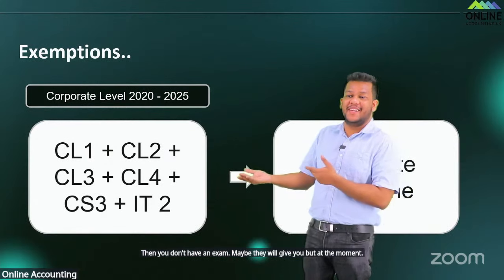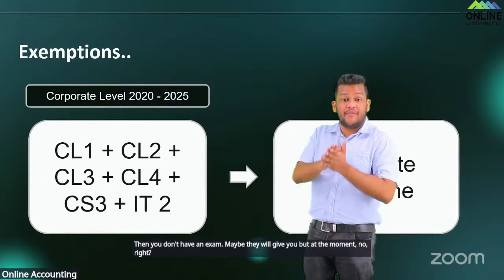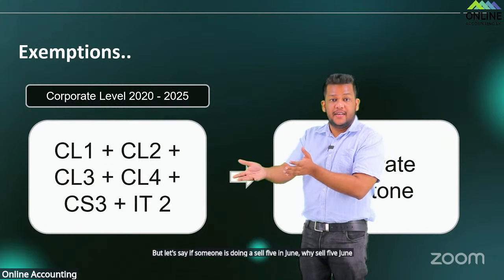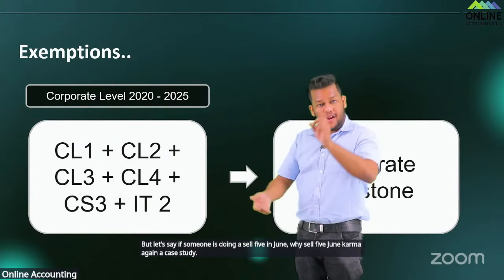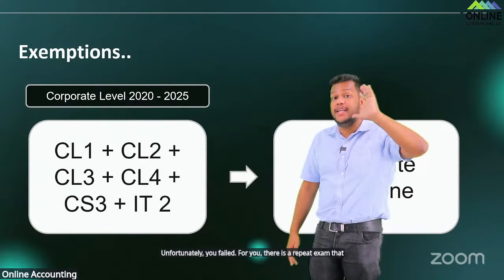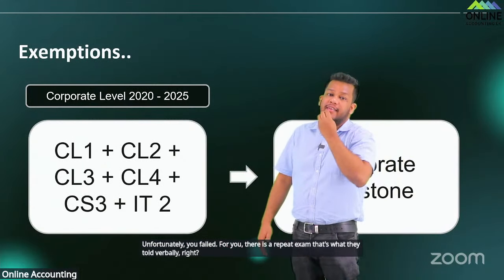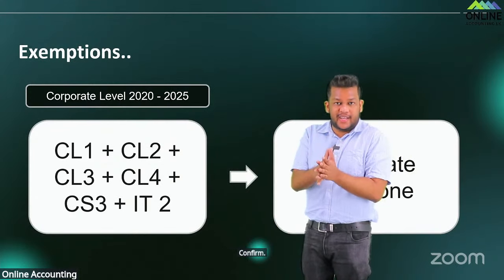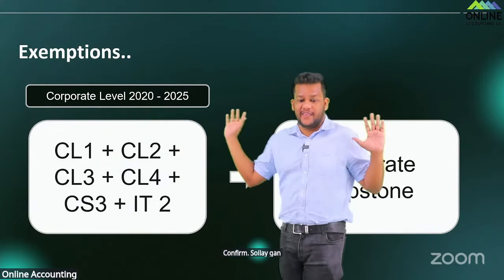අපිට එහෙම හරියට කියන්න බැරි එකයි. But let's say if someone is doing SL5 in June, SL5 June කරන කෙනෙක් case study, unfortunately you fail. For you there is a repeat exam. That's what they told verbally, right? අපිටත් මේ අපි කියන වචනේ confirm කියලා ගන්න එපා, verbally එහෙම අපිට කිව්වා. So එහෙම ඒක හිතන්න එපා SL5 කරන June අය එක කරලා ඉවර කරන්න, right?